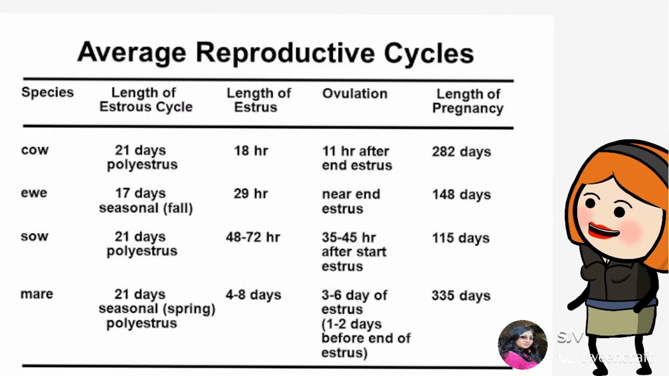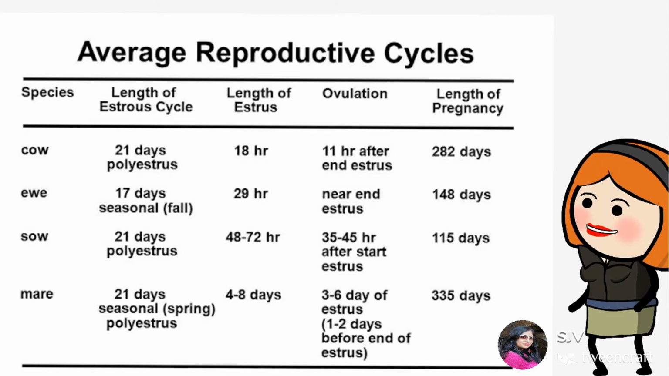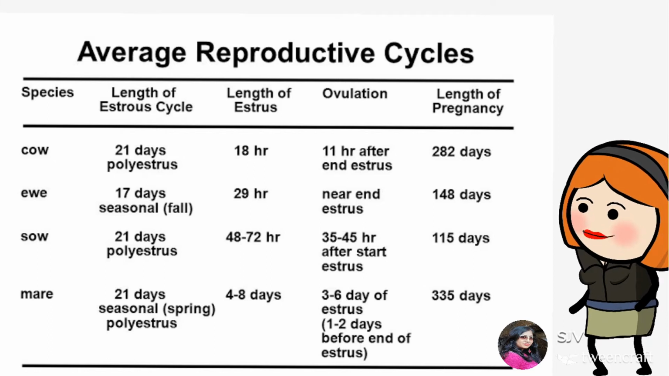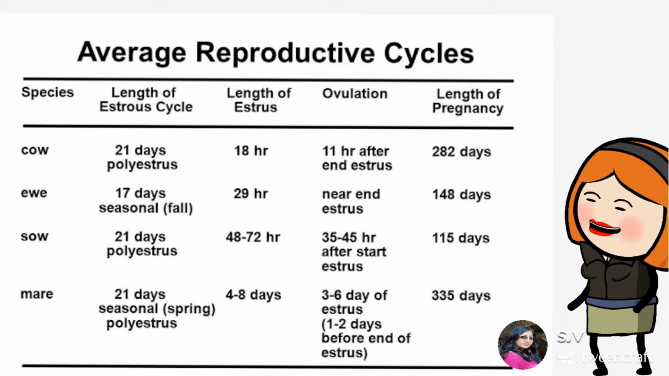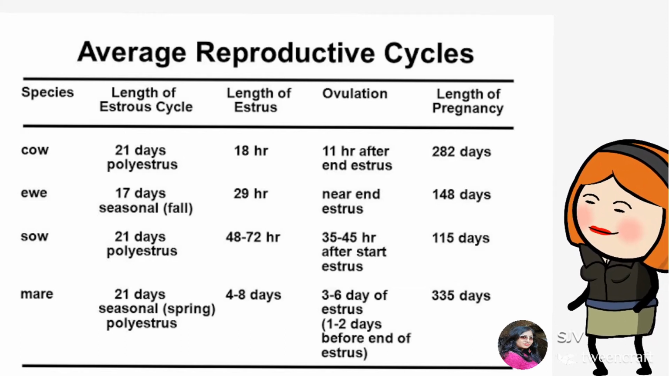The length of the estrous cycle varies in different species of non-primate animals. In the cow, it is approximately 21 days, whereas in the ewe, it is approximately 17 days. Like the menstrual cycle, the estrous cycle also starts at puberty. It is absent only during pregnancy, or if any reproductive disease or any kind of hormonal disorder occurs. Here is a list of average reproductive cycles of different species of non-primate animals.